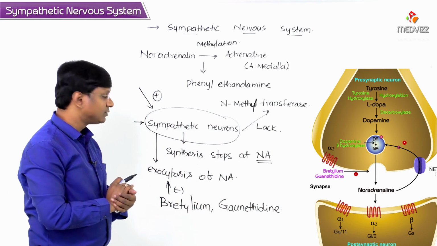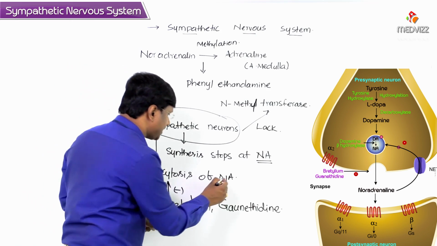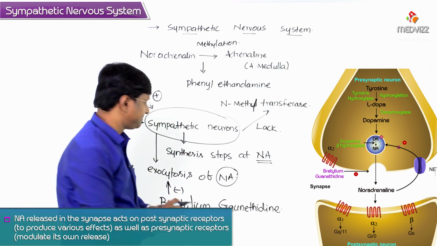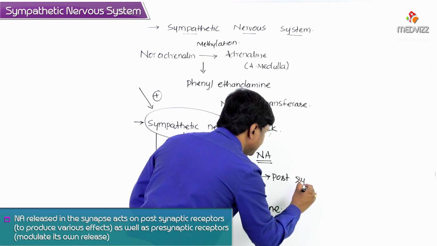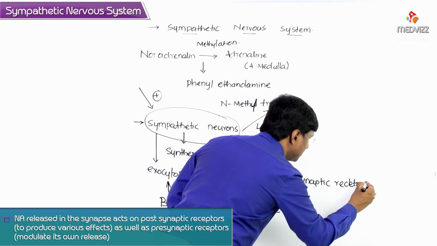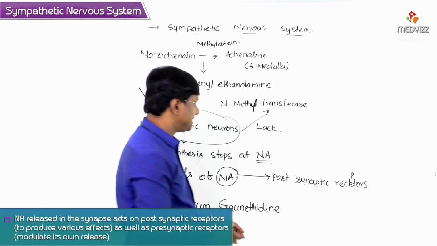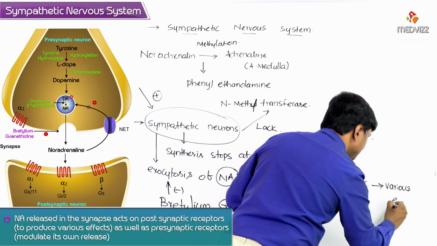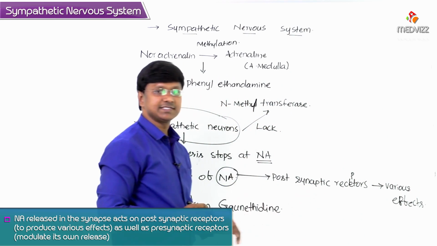Okay, now this noradrenaline which is released in the synapse will act on the postsynaptic receptors, right? By acting on the postsynaptic receptors, it will have various effects.